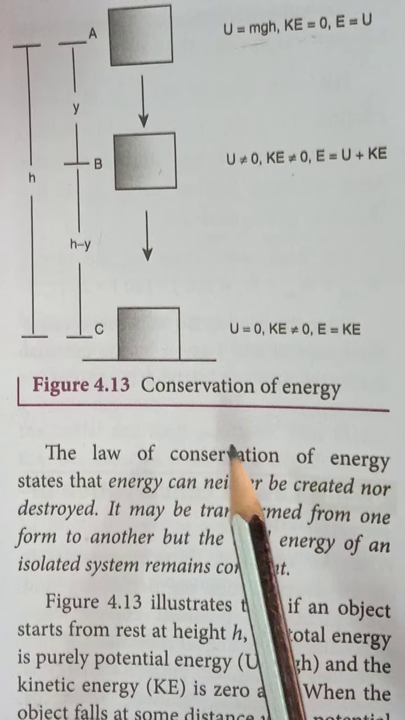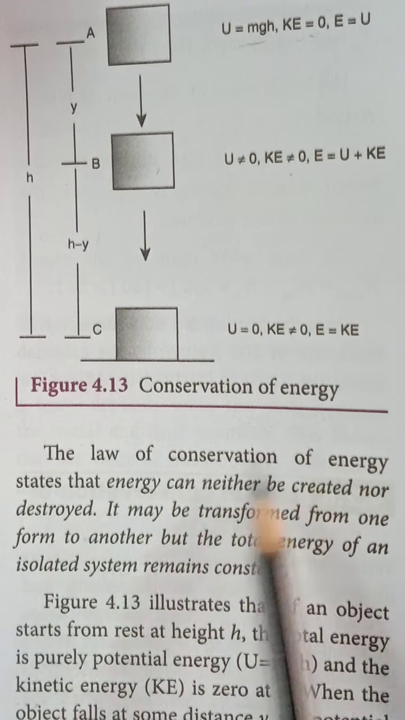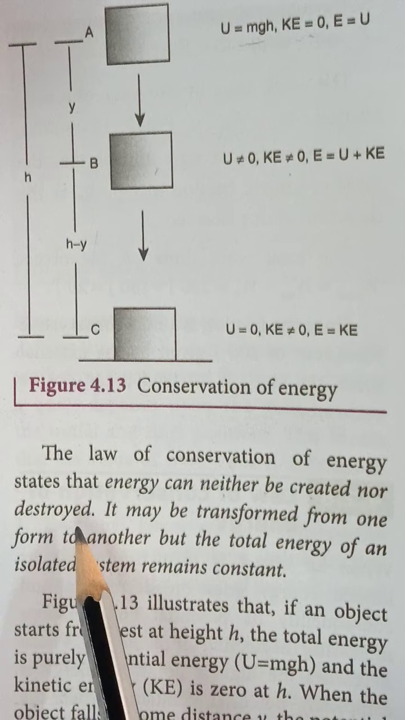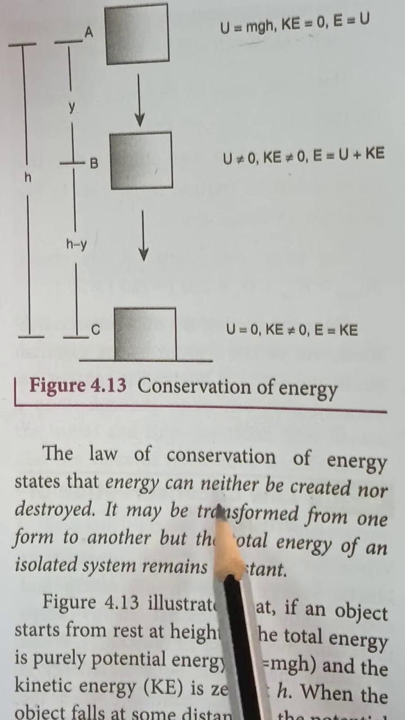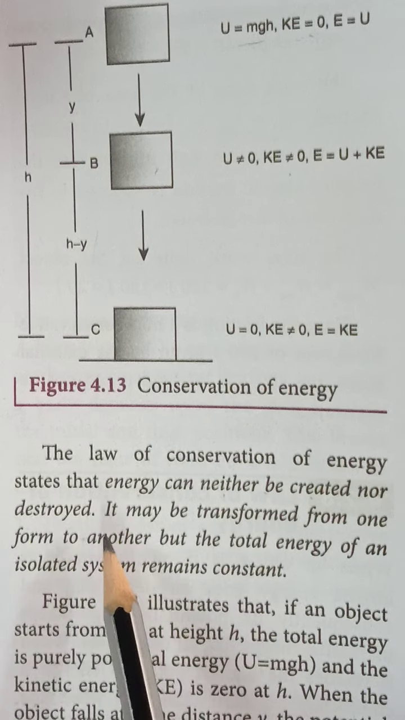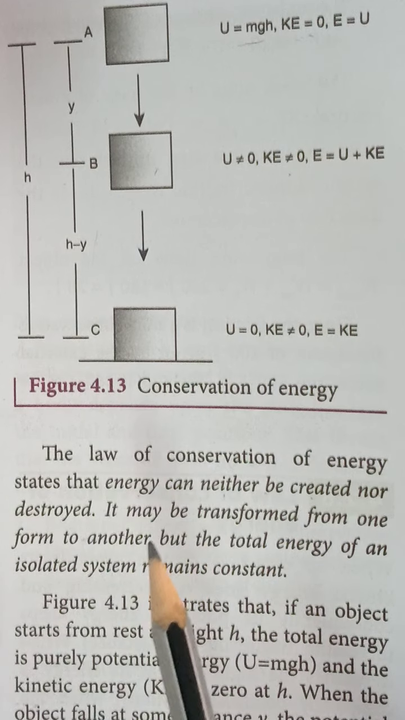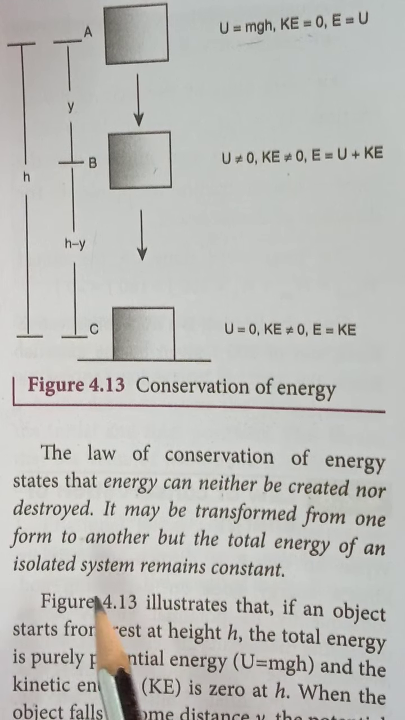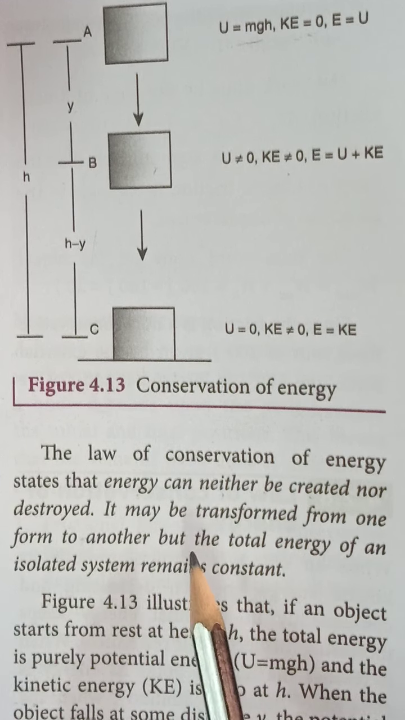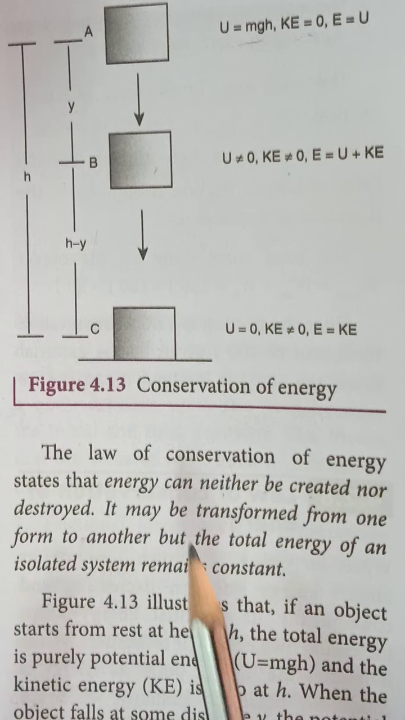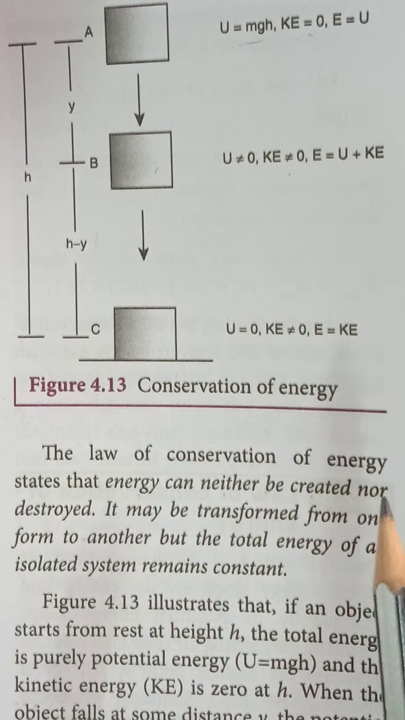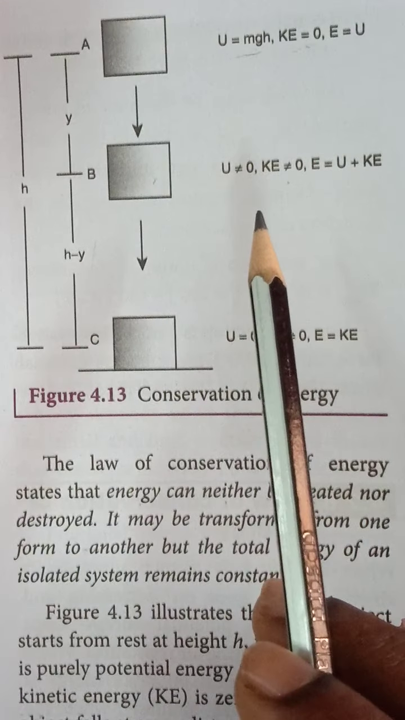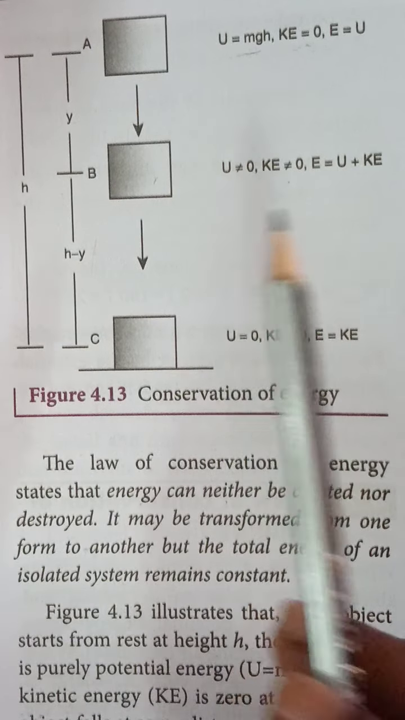See the statement. The law of conservation of energy states that energy can neither be created nor destroyed. It may be transferred from one form to another form. But the total energy of the system remains constant. That means the sum of the kinetic energy and potential energy remains constant at all the points. So the formula for kinetic energy equals half m v squared. Formula for the potential energy equals mgh.